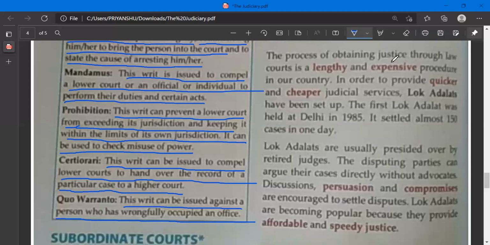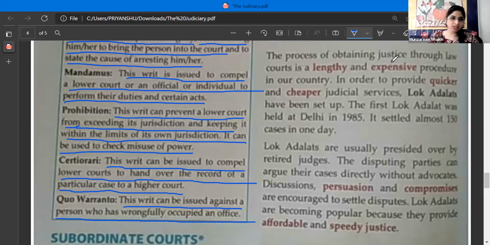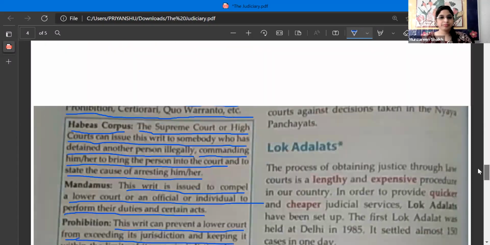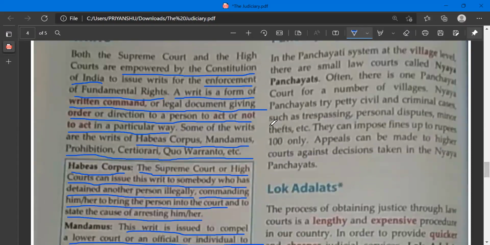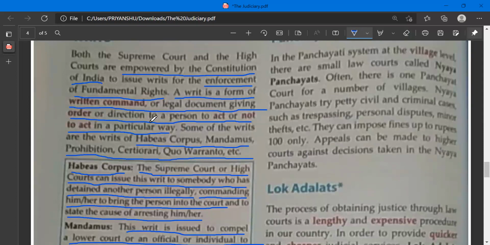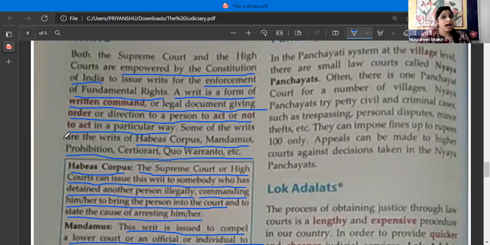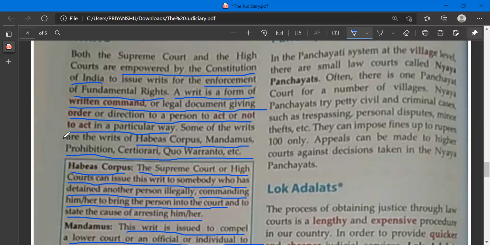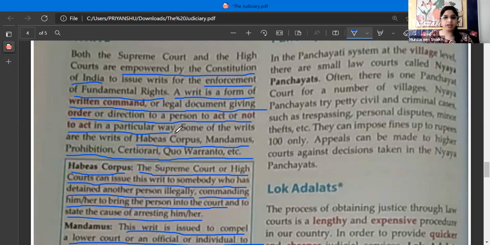Okay, now let us quickly revise. What does writ mean? Ma'am, a writ is a form of written command or legal document, giving orders or direction to a person on how he is supposed to act and how he is supposed to not act in a particular way. Very good.